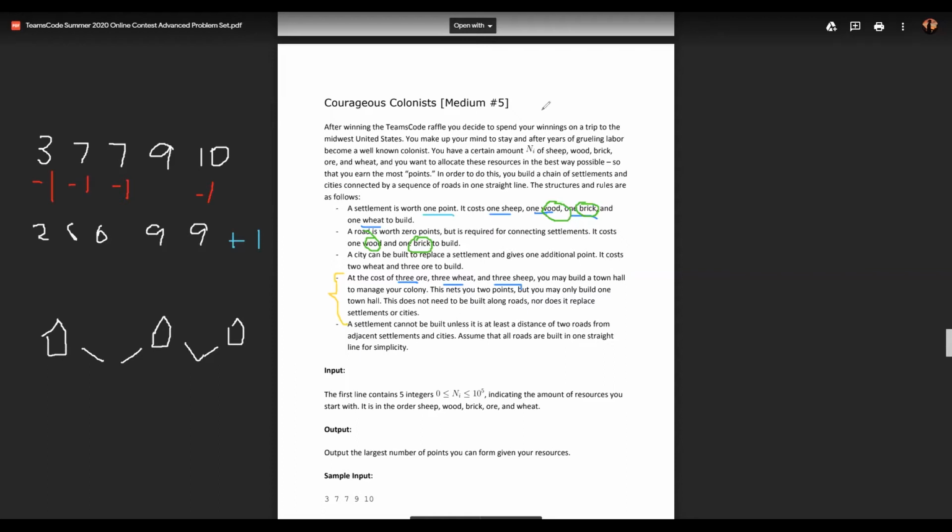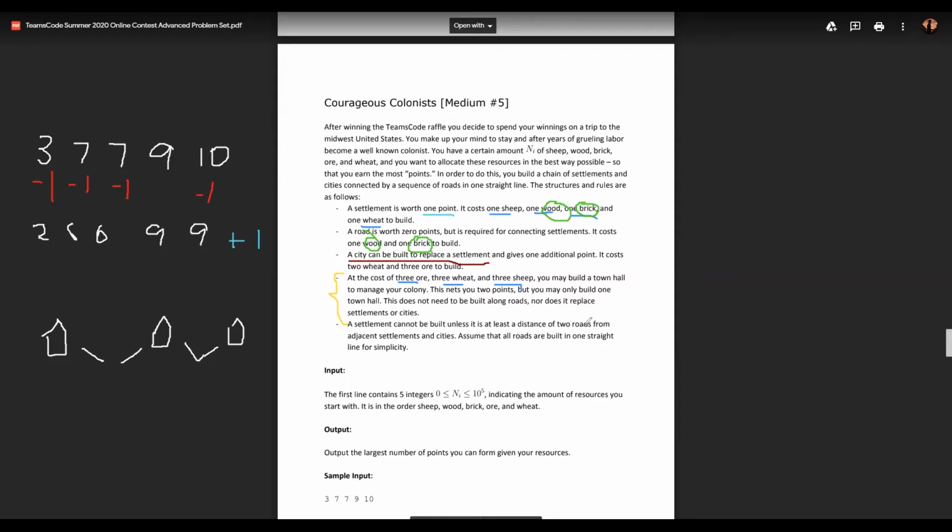Another thing that we also notice is that a city can be built to replace a settlement. So a city can only be built on top of a settlement. You might think, okay, well, why don't we just go cities all the way? So maybe not spending all of our resources on settlements and roads. That might not be the best strategy, but it is always the best strategy because a city can only be built to replace a settlement. So again, we should spend all of our resources building those as much as possible, and then we can figure out the cities later. So that's the general strategy.